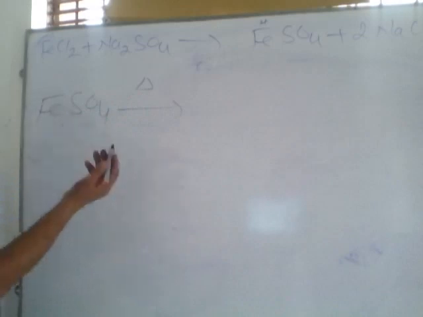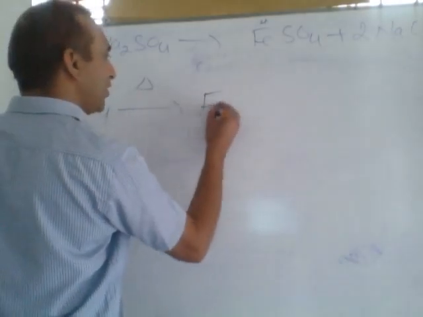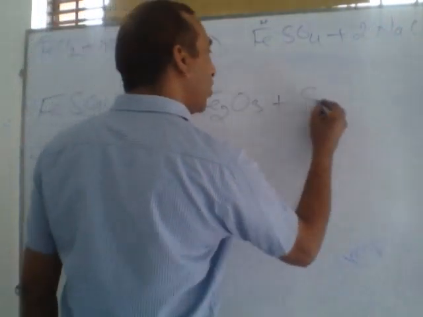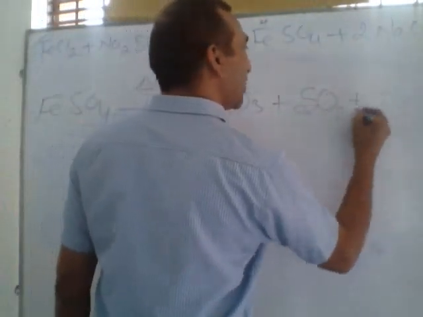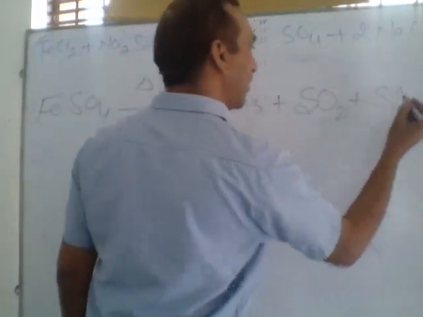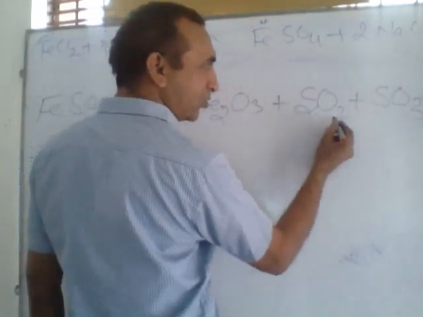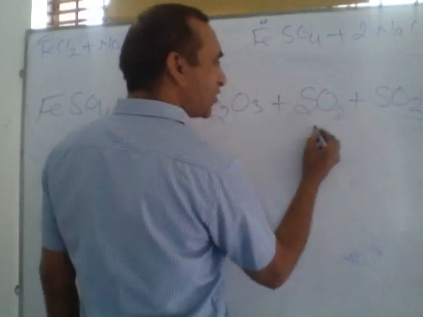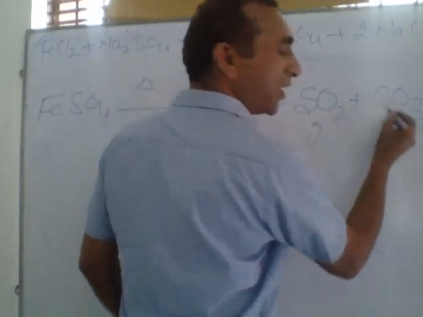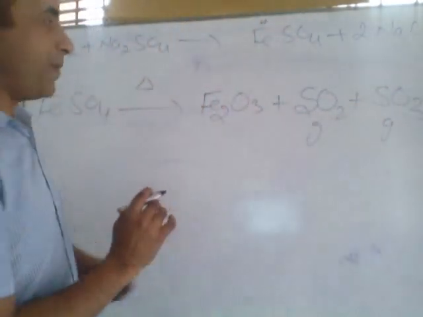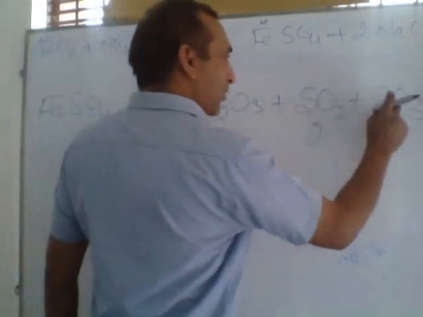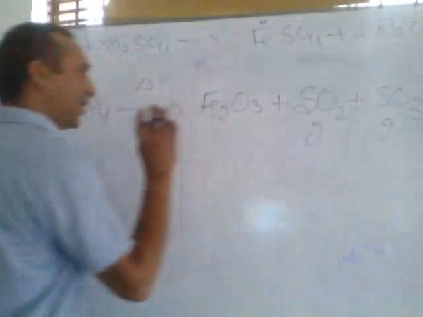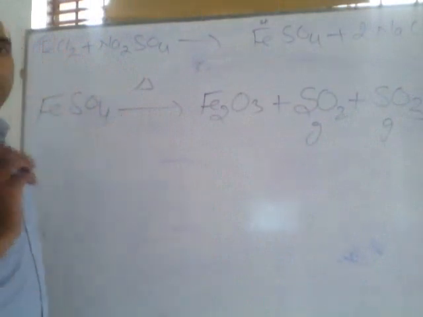On heating it decomposes and gives Fe2O3, ferric oxide, along with 2 gases of the same element. First is SO2, second is SO3. This is called sulfur dioxide gas, this is sulfur trioxide gas. Both are gases, and these 2 are pungent smelling gases, and their smell is just like burning of sulfur.